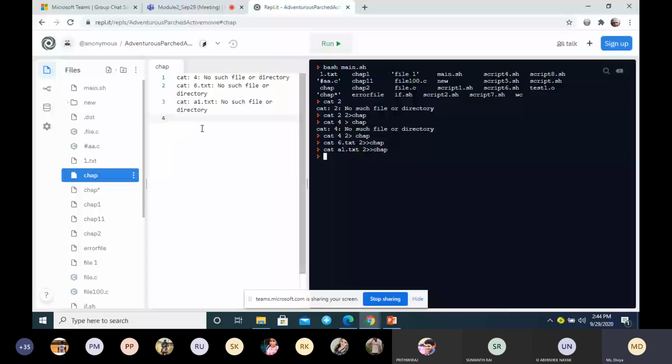So this is all about the three standard files: standard input, standard output, and standard error. You may get it for 8 or 10 marks: explain standard redirection files, the three standard files with examples. Very important question and a very easy question as well.